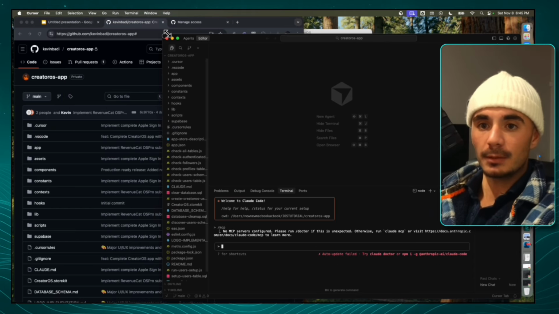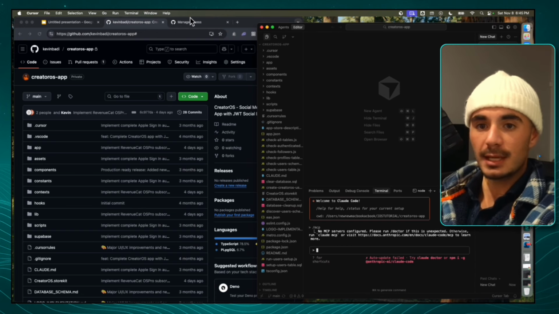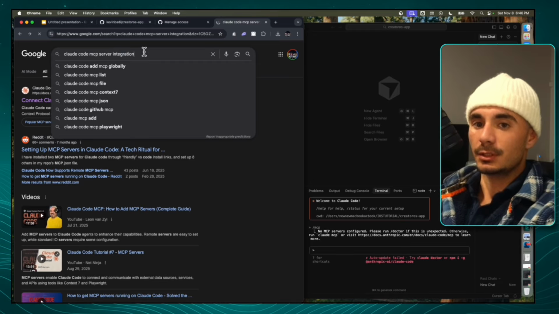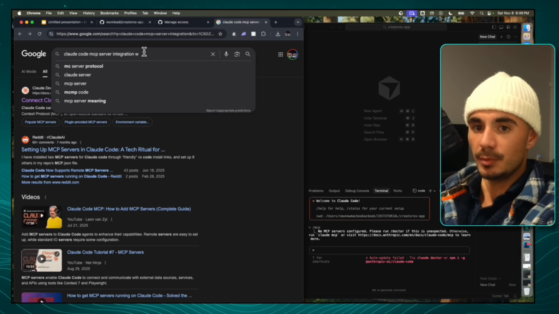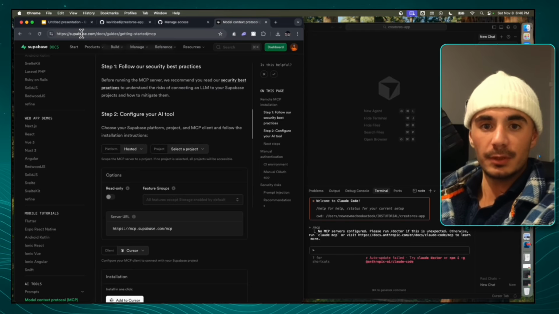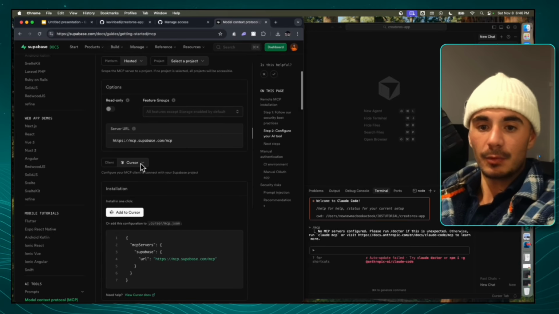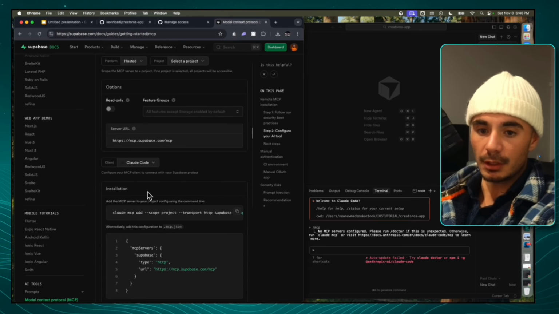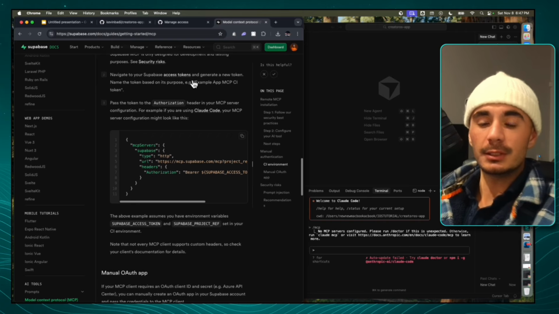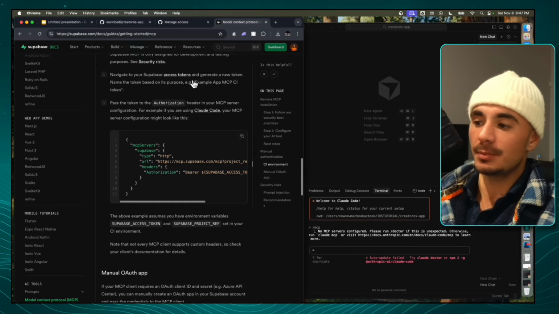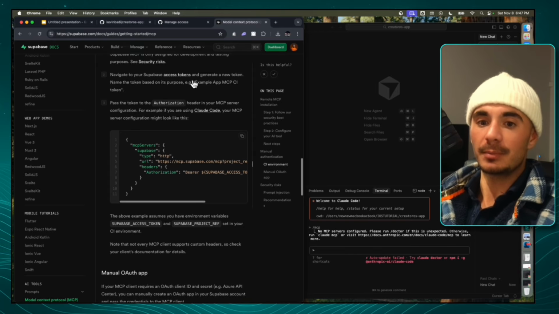So we're going to put Cursor in a split tab, and on Google Chrome, we're going to search Claude Code MCP server integration Supabase. Okay, so you want to head over to this link here, /doc/guide/getting-started/MCP. And the client we want to select here, we're going to switch it from Cursor to Claude Code. Now, one thing you guys got to quickly do is just launch any type of project on Supabase, because once you launch the project, you're going to be able to select it here.